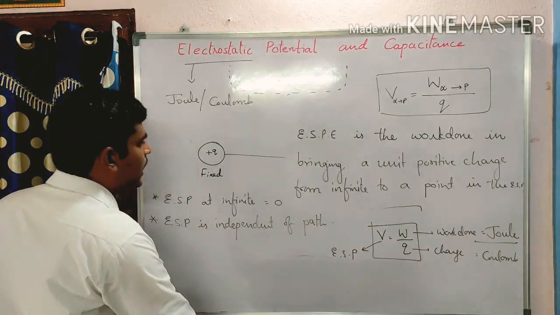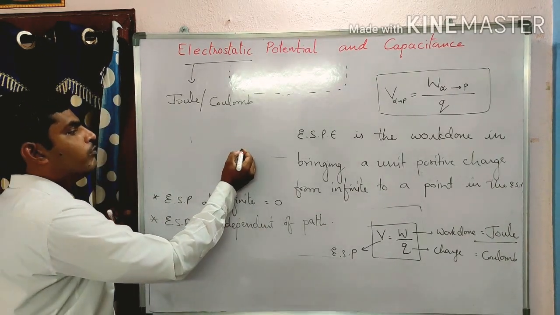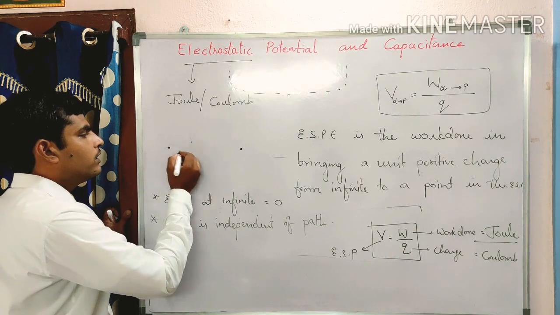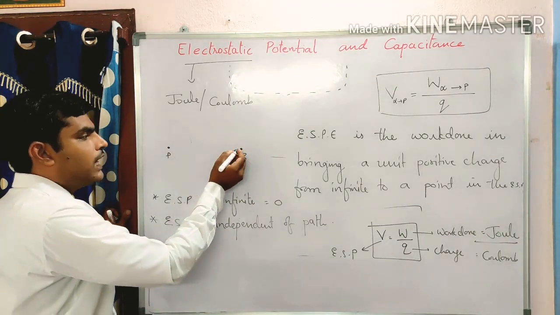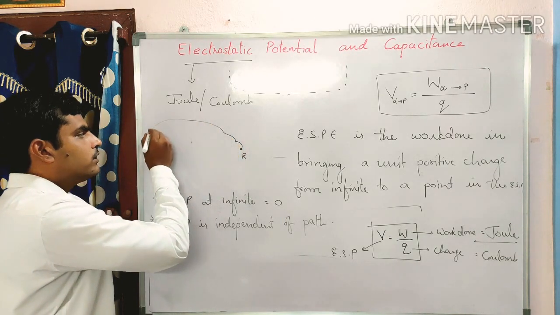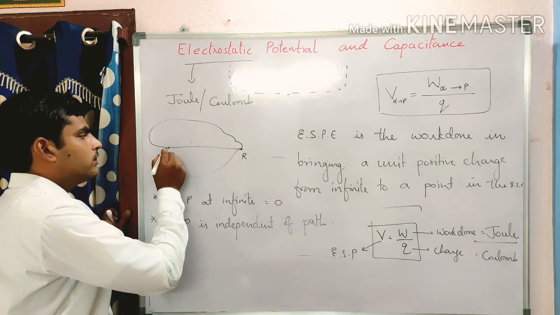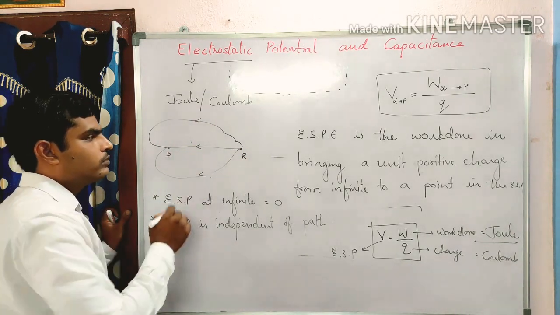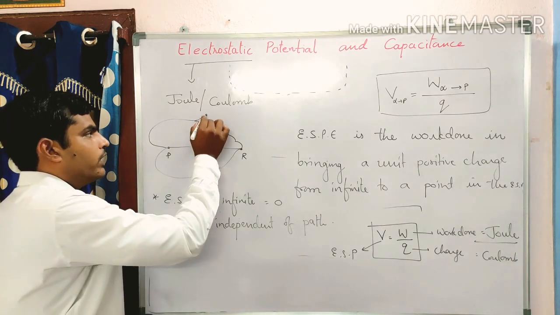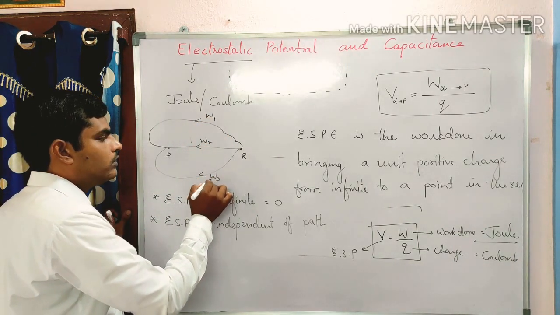You are bringing a charge from here to here. As we suppose, here is R and this is P. This charge may be brought in any path, like this, or like this, or like this. Here the work done is W1, this is W2, this is W3.